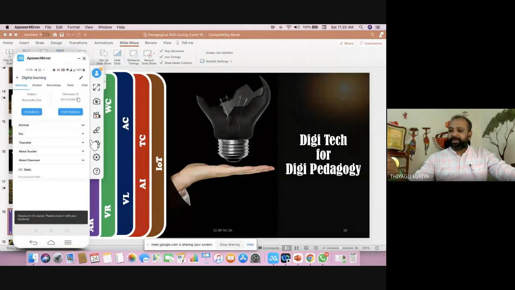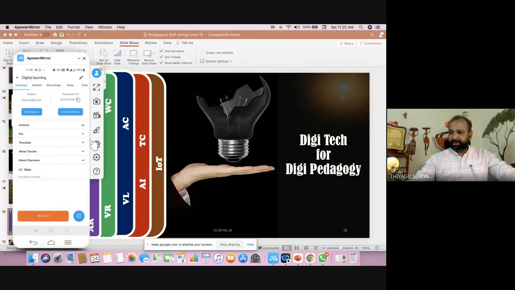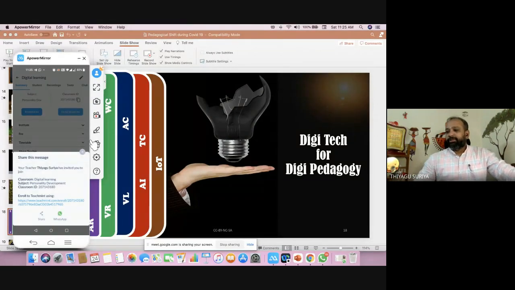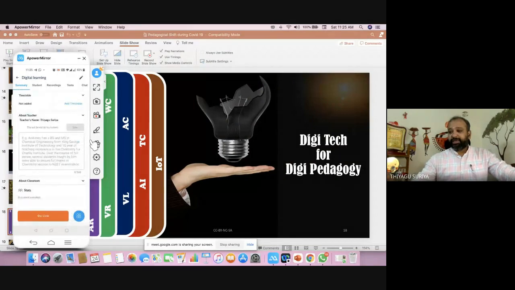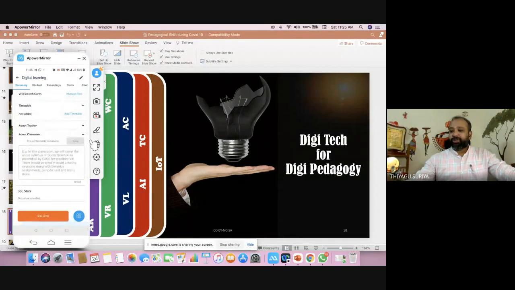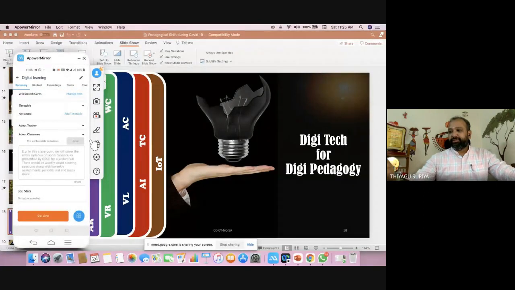So once you click, it automatically asks me. There may be some network issues on my end, which will happen sometimes. So we can even ask it to create institutions, create fees and a timetable about the teacher. I can give the details about the teacher, about the classrooms, all the description we can give here. And the number of students we can also see from there.